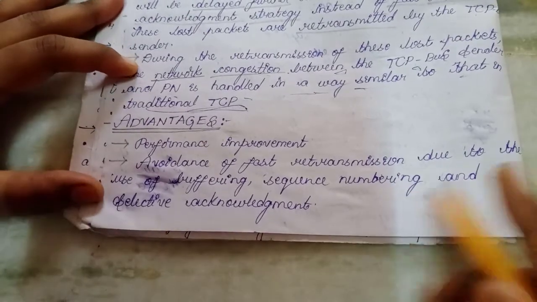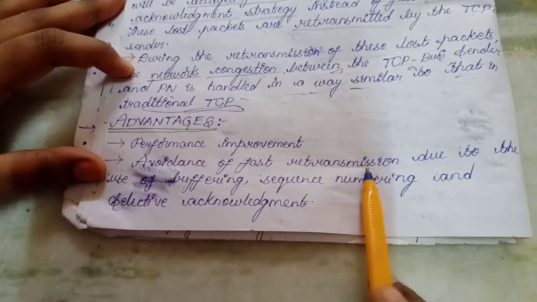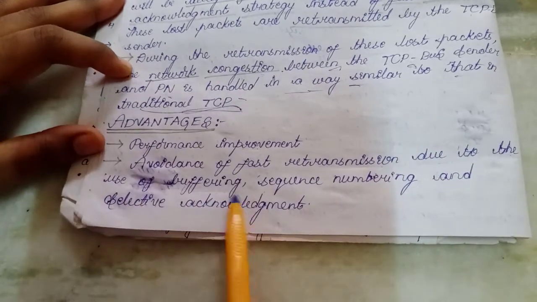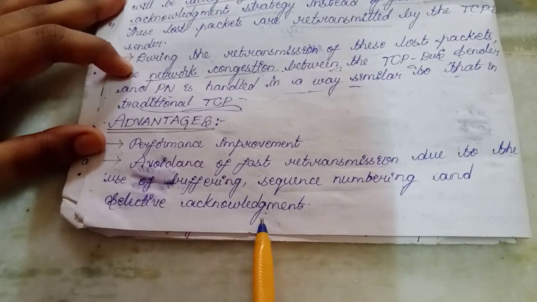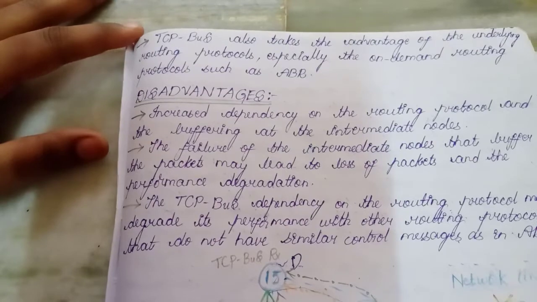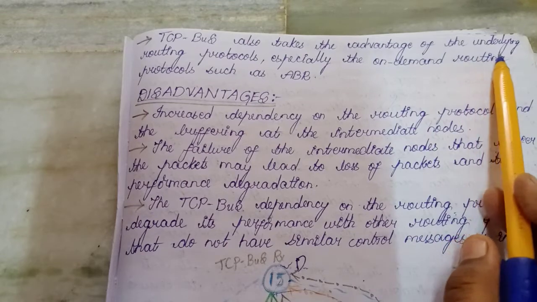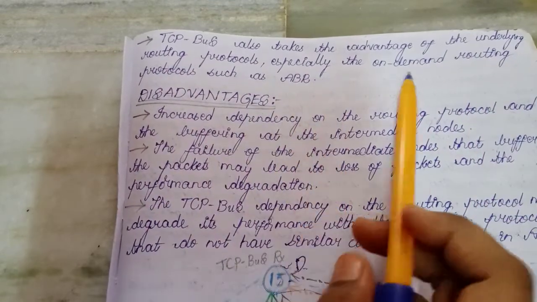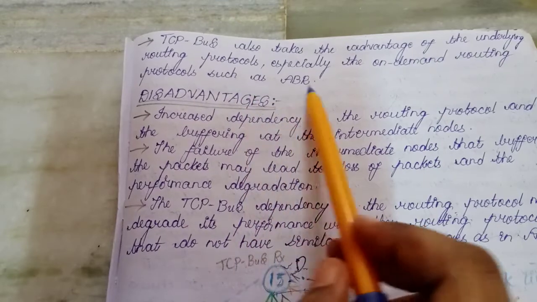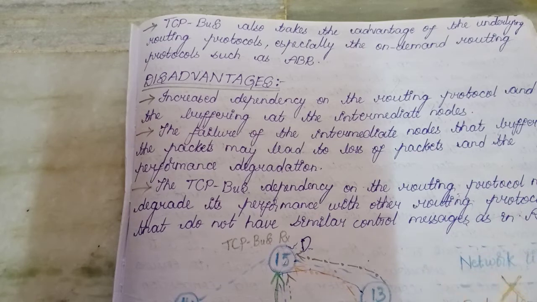Advantages: performance improvement, avoidance of fast retransmission due to the use of buffering, sequence numbering and selective acknowledgement. There is no fast retransmission because of this buffering, sequence numbering and selective acknowledgement. TCP bus also takes the advantage of the underlying routing protocols, especially the on-demand routing protocols such as ABR. No one uses ABR in their TCP protocols, right? But TCP bus has used it.